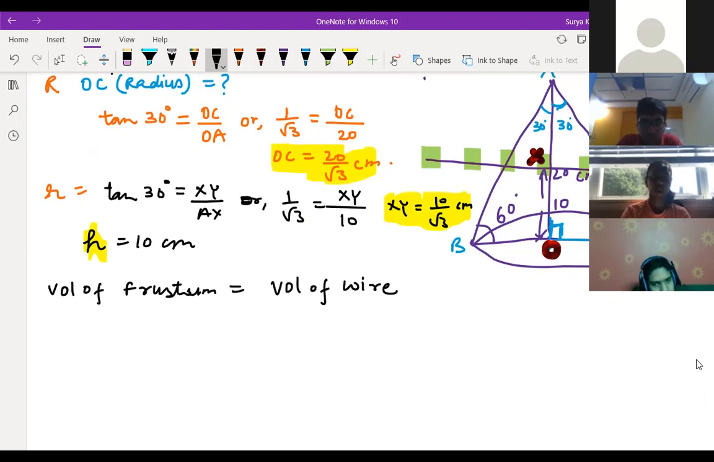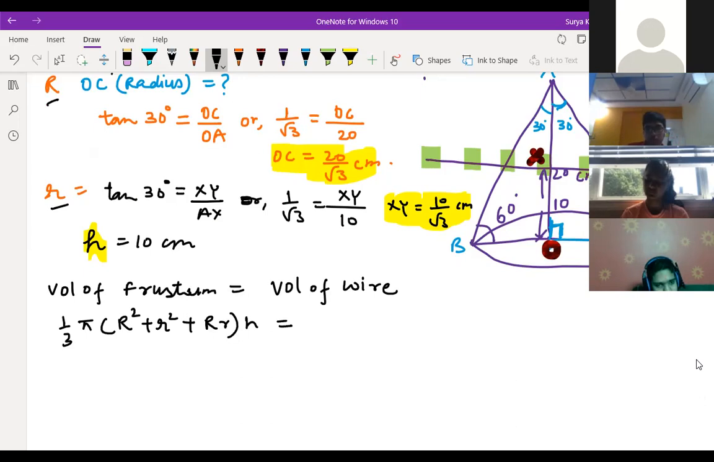Because we don't know the length of the wire, what can we write here? Volume of the frustum is equal to 1 by 3 pi (r square plus R square plus R r). Otherwise, you can write r1 square plus r2 square plus r1 r2 into h is equal to the volume of wire. Volume of wire is nothing but pi r square h, and the radius is given over there.